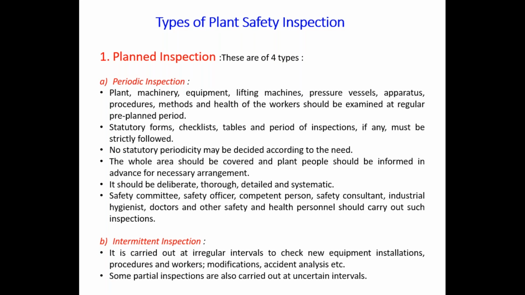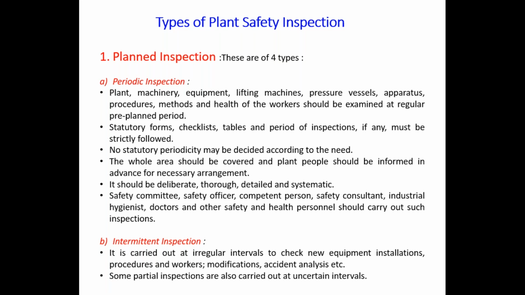or a particular criterion is fixed. Suppose there is a statutory requirement by the Department of Industrial Safety and Health, or the inspection is carried out by the factory inspector, or by the safety officer, or by a third party, etc. All these inspections are the periodic inspection or the plant inspection.